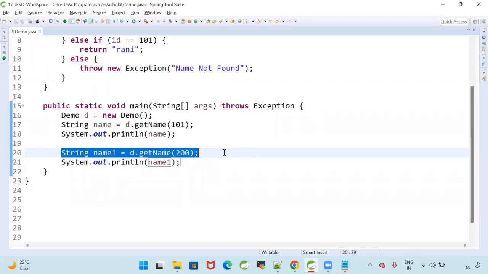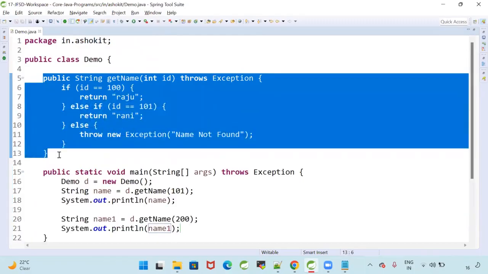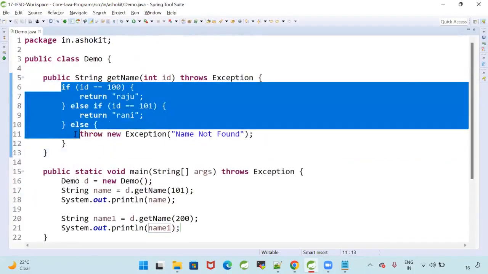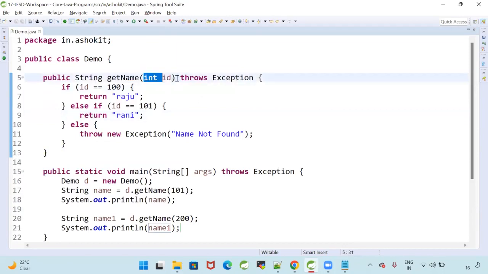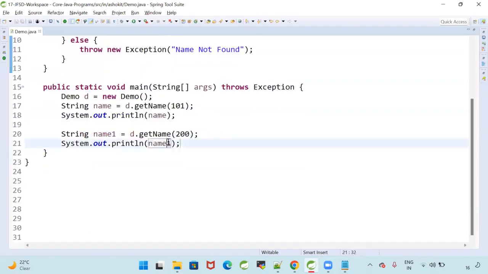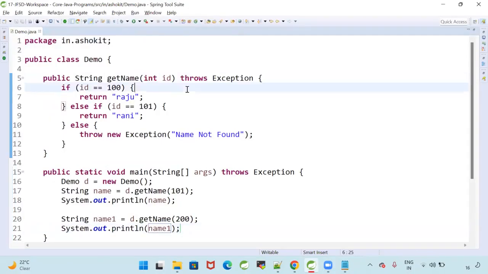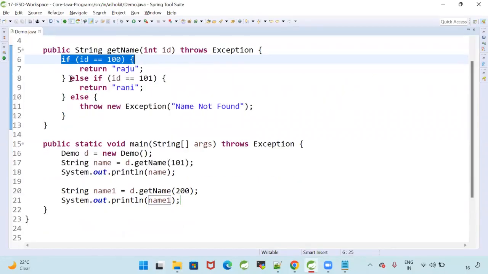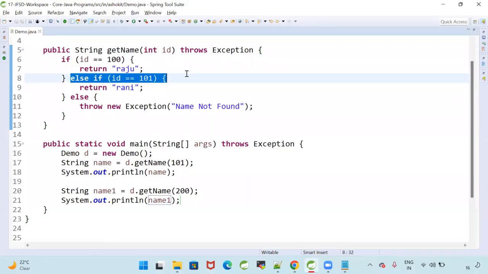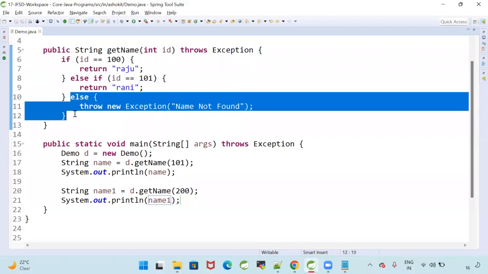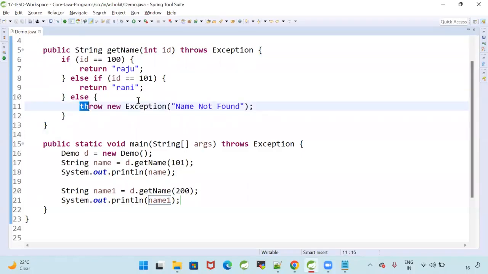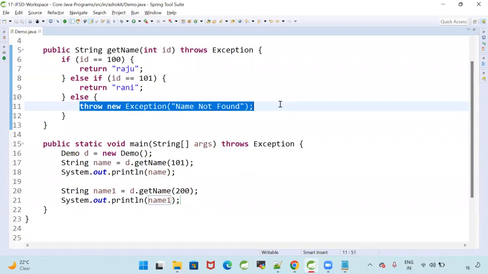When this line is executed, it will call this method. In this method, I have some logic. The method has a parameter, and I'm passing some input for the method, ID equal to 100. Is the condition satisfied or not? Not satisfied. Is the else if condition satisfied? Not satisfied. Then it will go to the else block. In the else block, what is the logic? Throw. What is the meaning of throw? Creating the exception. Why am I creating the exception?